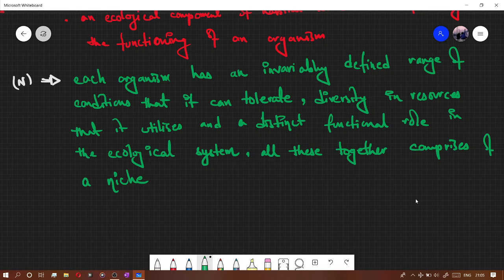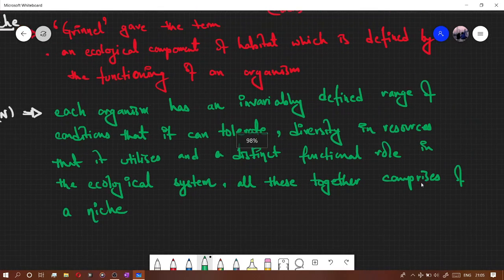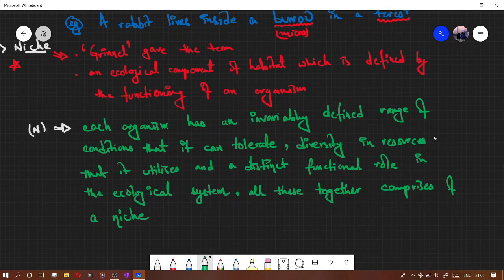So let's see how these two compare. I wrote just a line here, and as per NCERT it is the full part. I just wrote one thing here: ecological component of a habitat, which is defined by the functioning of an organism. Now, what is the functioning? The functioning is the range of conditions that it can tolerate, diversity in resources that it utilizes, and a distinct functional role that it plays. So these are what is defined by the functioning of an organism.